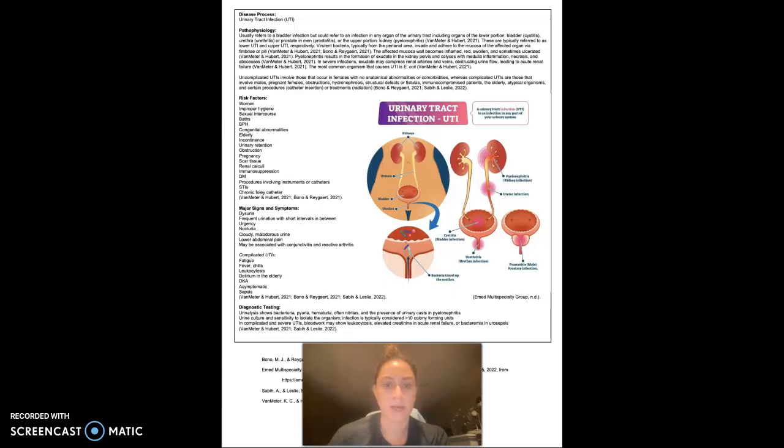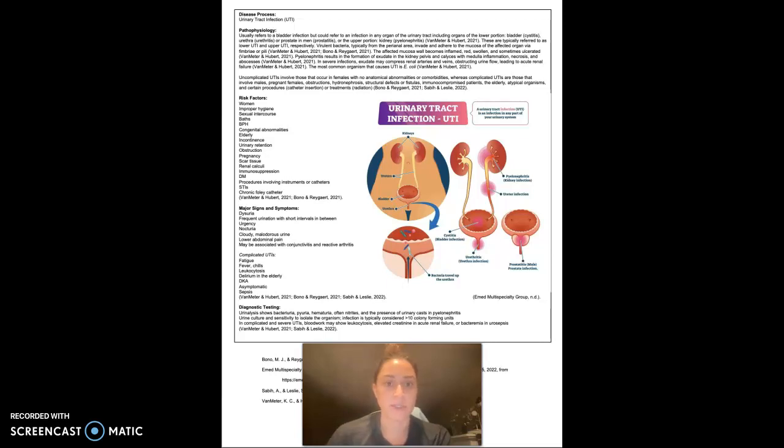This usually refers to a bladder infection, but it could actually refer to any infection in any organ of the urinary tract, including those in the lower portion: the bladder, in the form of cystitis, the urethra, or urethritis, the prostate in men, or prostatitis, or in those in the upper portion, including the kidneys, in the form of pyelonephritis.